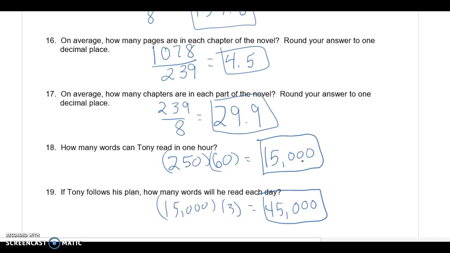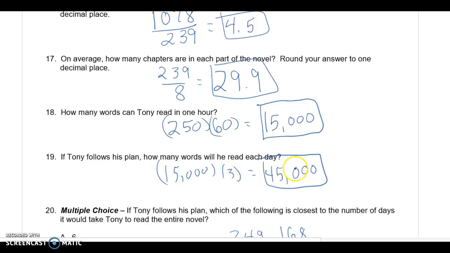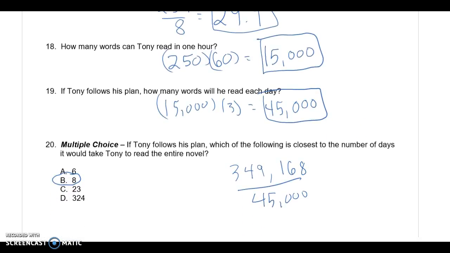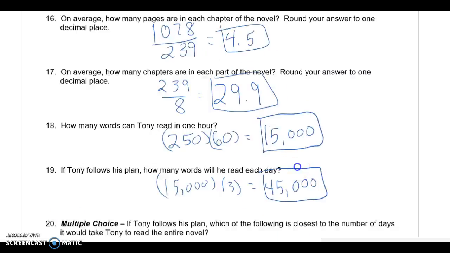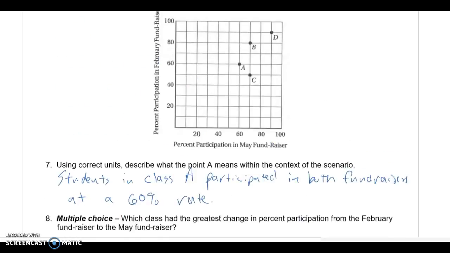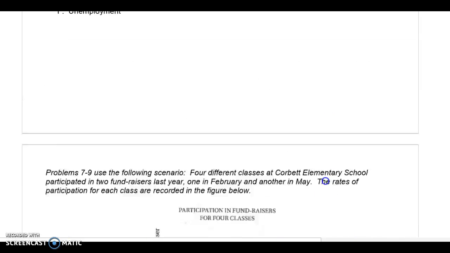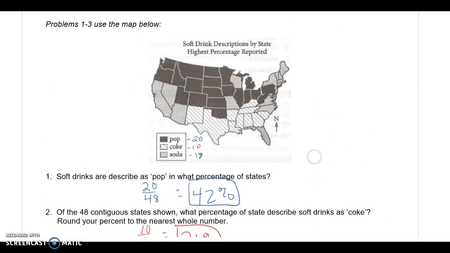He's going to read for 3 hours a day, so if we take that 15,000 times 3, that gives us 45,000 words every day that he's going to read. And then we want to know how many days it's going to take, so we take the total number of words divided by his words per day, and that would give us 8. So that's how we're going to interpret figures: reading tables, reading pie charts like we had up here, reading these little comparison graphs, and then things like pictures. In part 2, we're going to look at line graphs, and then in part 3, we're going to look at bar graphs.